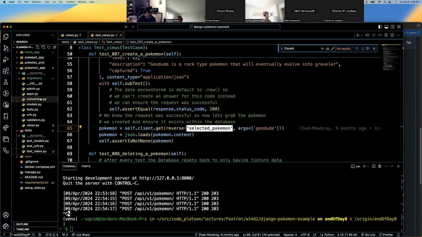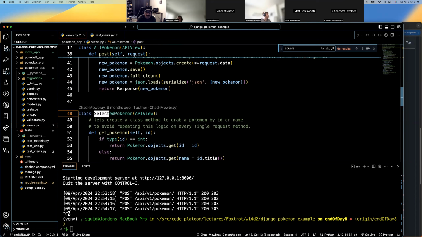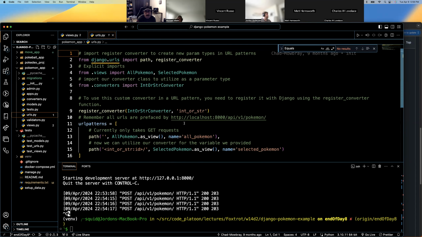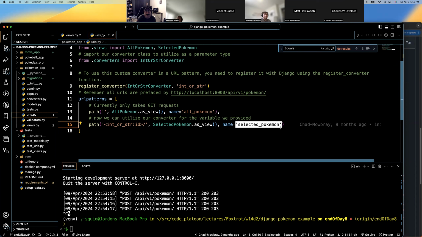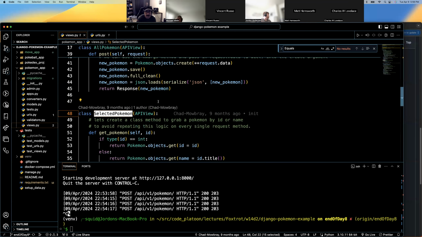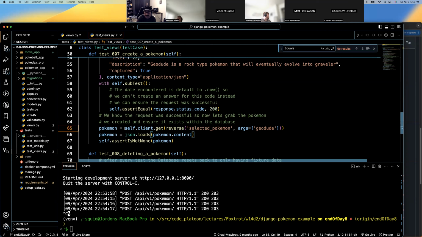If you're feeling a little lost, remember selected Pokemon. If we're looking at our views, it's calling this. How does that get mapped to lowercase? It's right here. So if we reverse search, it's going to look up through the URL designated here, wherever the URL points to, whatever view it's pointed at, that's what we're looking up. I know you see me struggling explaining it, but it's a convention for testing Python. You're going to use the client.